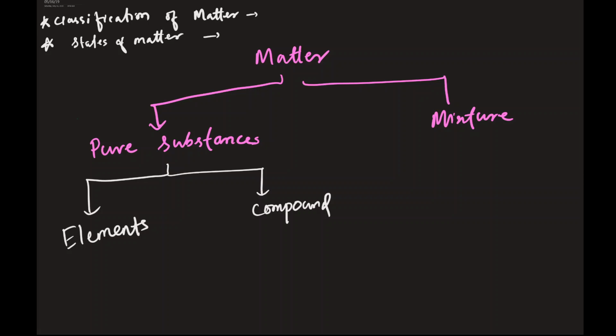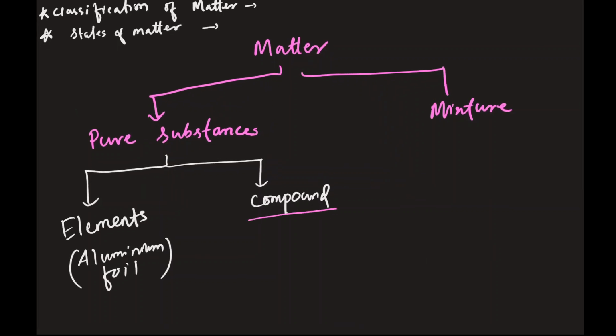Yep. Our aluminum foil is made up of aluminum, right? So it is an element. Elements are usually made up of only one kind of atom. Atoms are the smallest particles of elements.